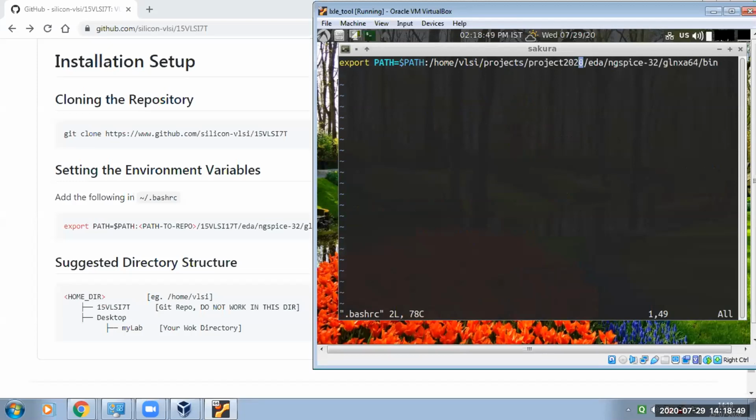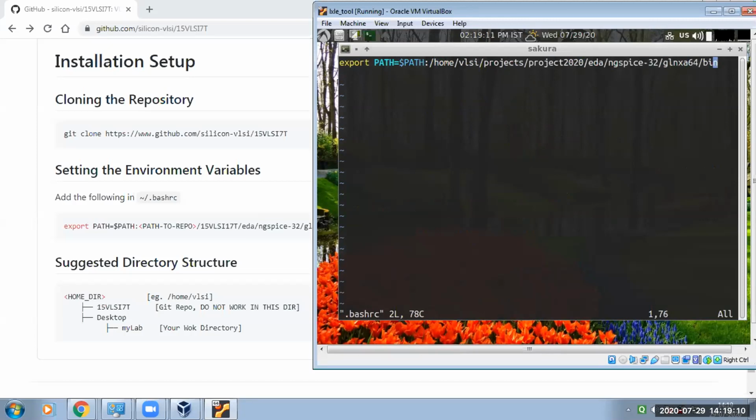Here you will write the path. Just understand what is written here: export PATH equals $PATH, then the path from home to bin.